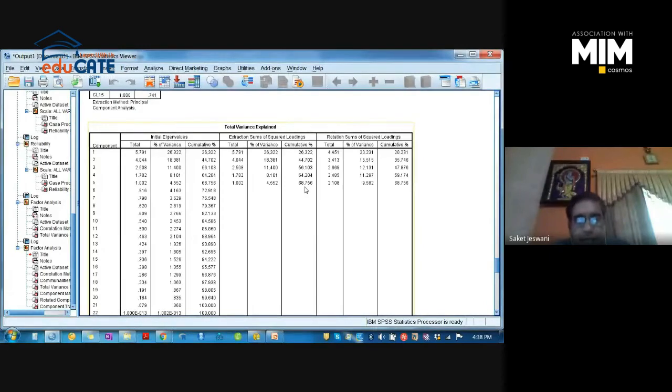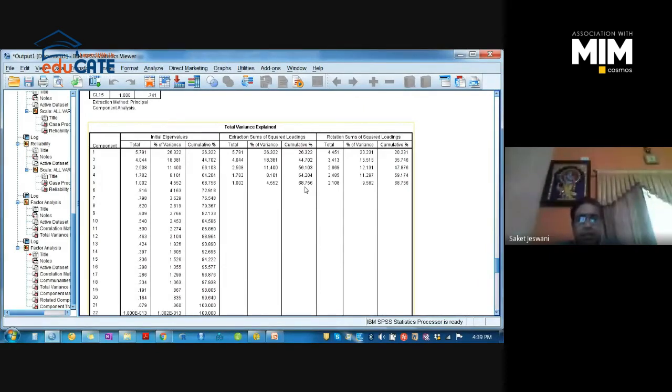If it is less than 60%, your model is not good actually. It means the construct, the variables and the items are not good enough. The measurement construct you have prepared to measure the objective is not good enough to measure. Your model is not a fit model. It means all the variables are not explaining the objective, right? So it should always be greater than 60%.